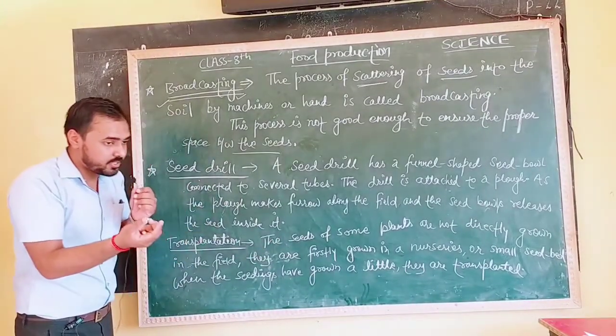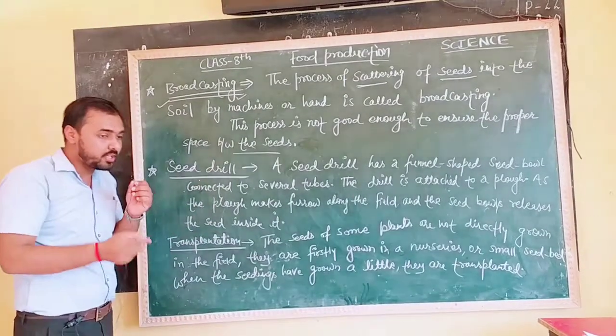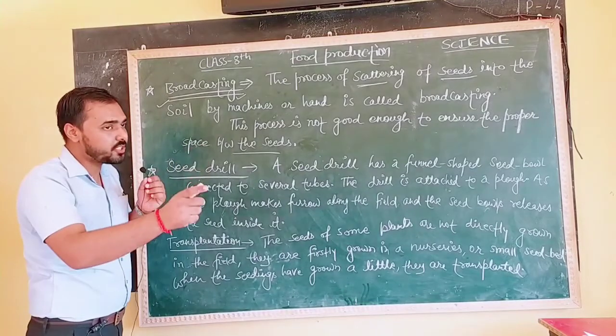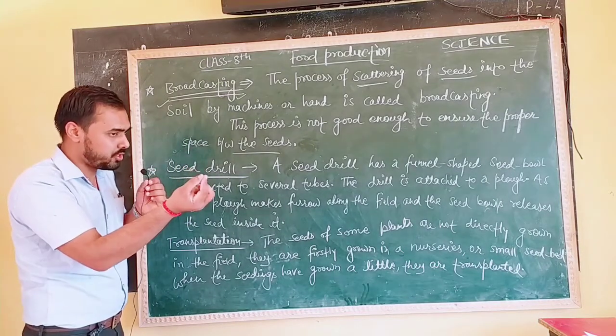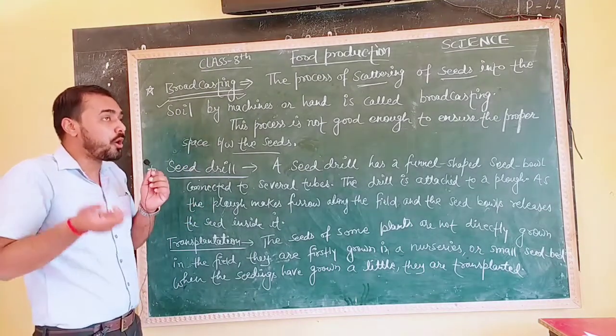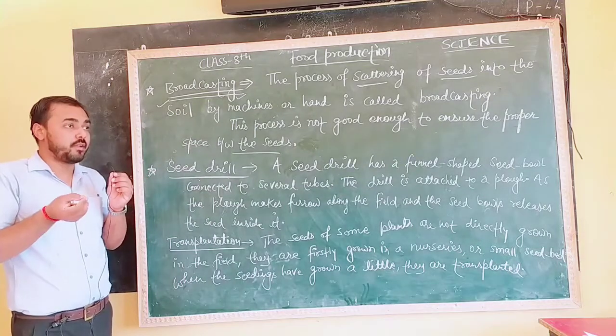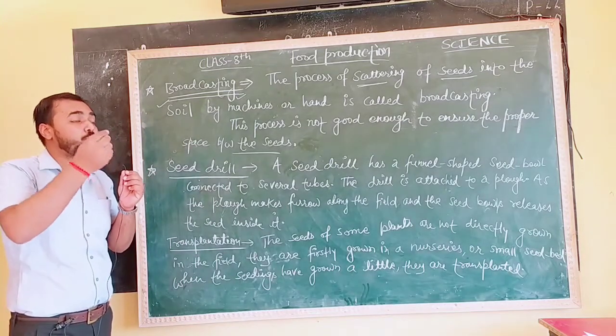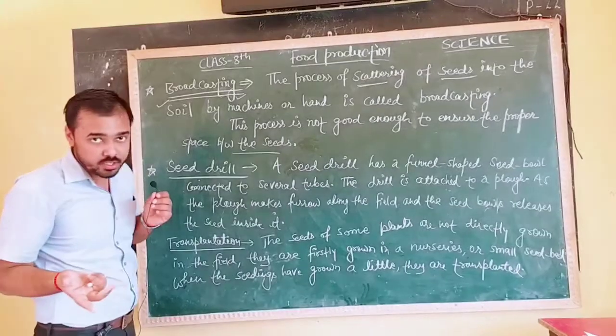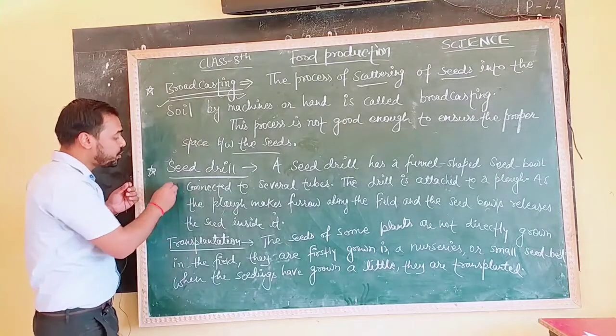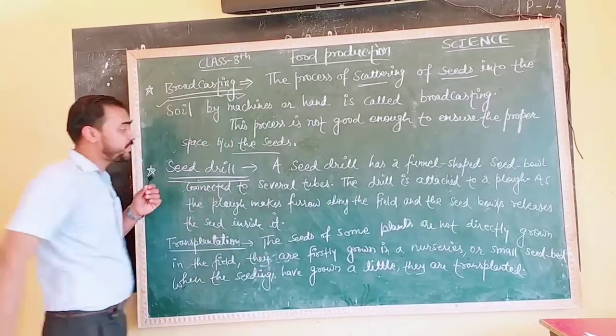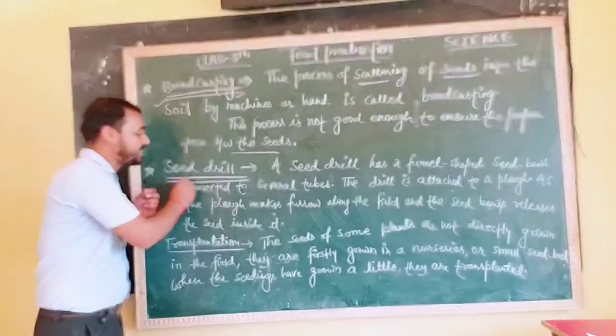So what happens? The seeds go down to the soil. Some seeds are very far from each other, and some are very close to each other. As a result, when they grow up, they do not grow properly, because some plants get proper sunlight and some plants couldn't get it. Because of this, we use another artificial process, and this process is known as seed drill.